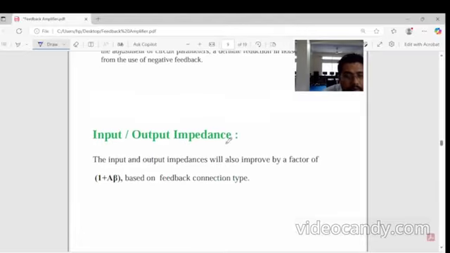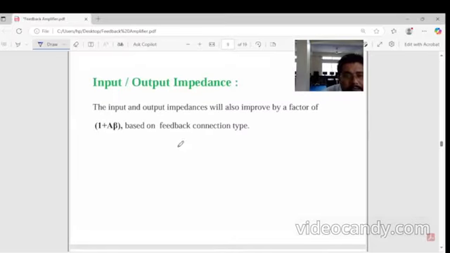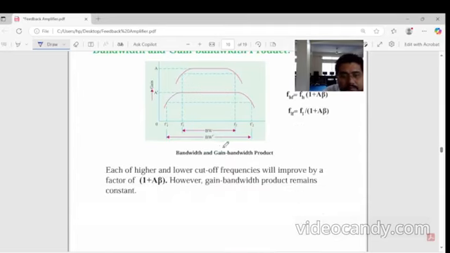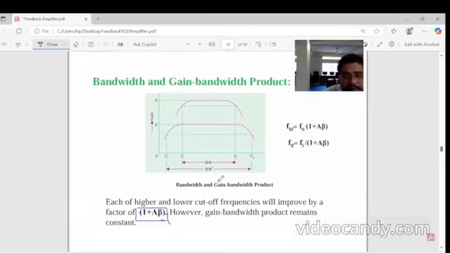Then the input and output impedance. We can also see that the input and output impedance are improved by (1 + A β) times. Then gain bandwidth: each of the higher and lower cutoff frequencies will be improved by a factor of (1 + A β). However, the gain bandwidth product remains constant.